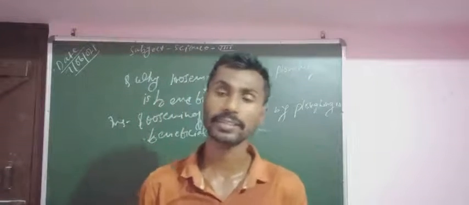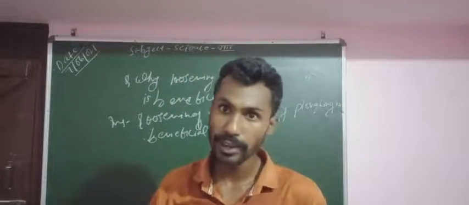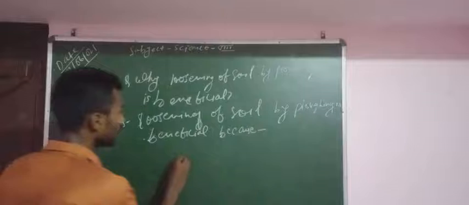And the second thing is that during the plugging, suppose this is the soil.